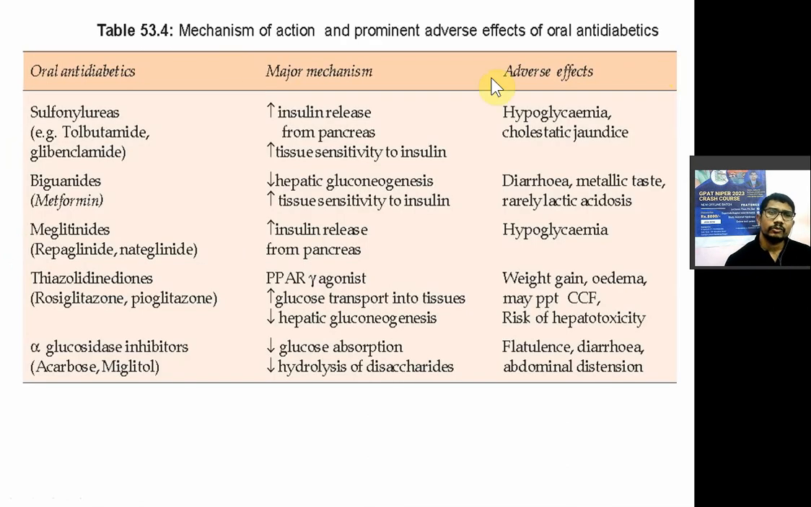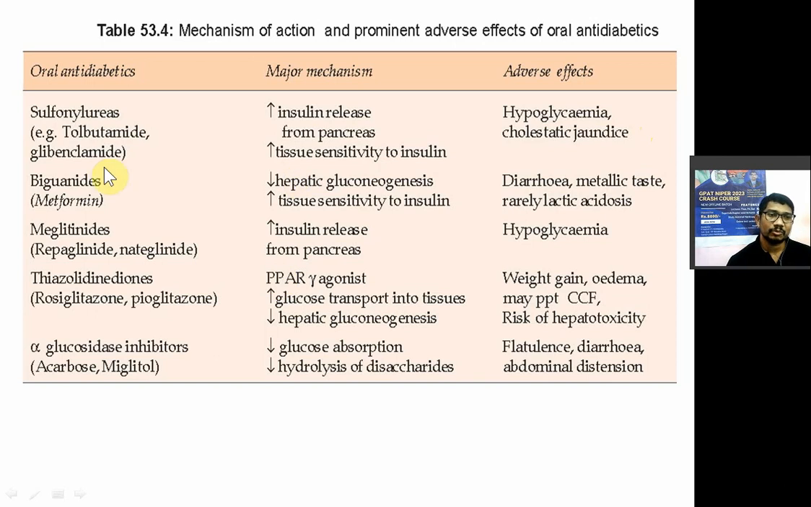So you can see the mechanism of action and prominent adverse effects of antidiabetic drugs. Sulfonylureas include tolbutamide and glibenclamide. They increase insulin release from the pancreas by inhibiting ATP-sensitive potassium channels, and they also increase tissue sensitivity to insulin. Adverse effects are hypoglycemia and cholestatic jaundice.